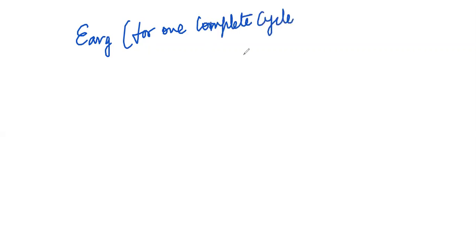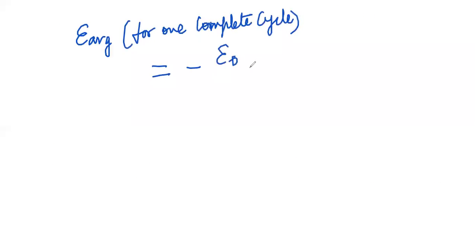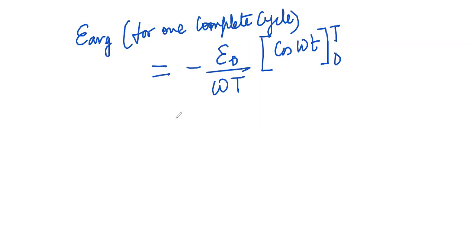So here we are doing E average for one complete cycle. This will be equal to minus E naught by omega, bracket cos of omega t within limits 0 to T. If I put the value over here, an interesting answer you will get.